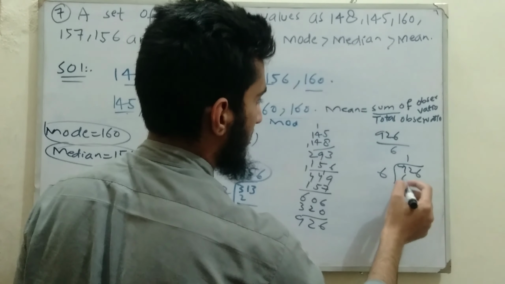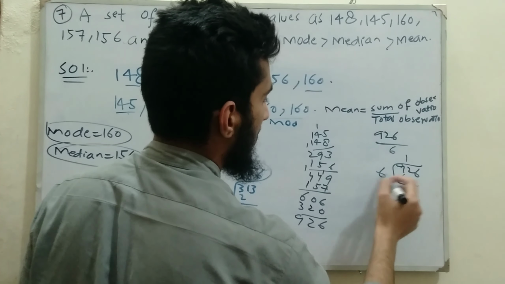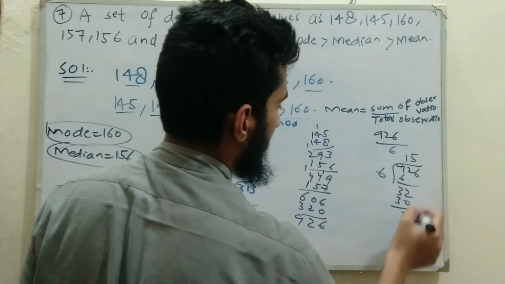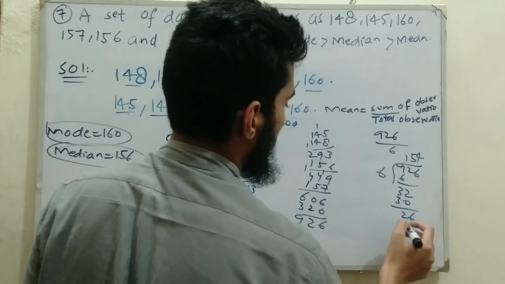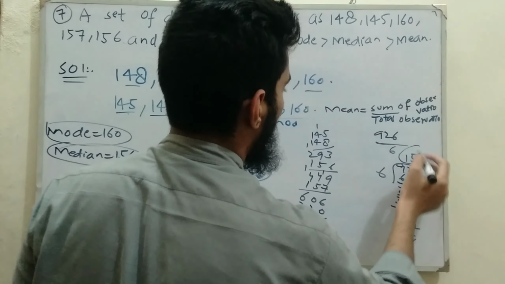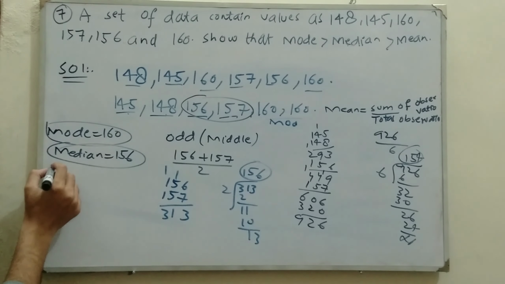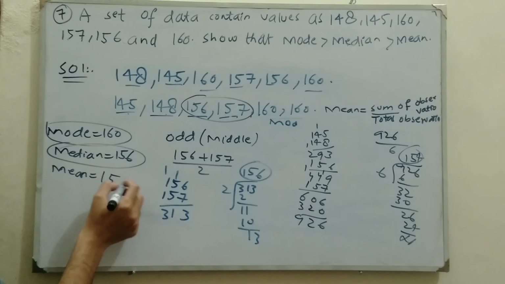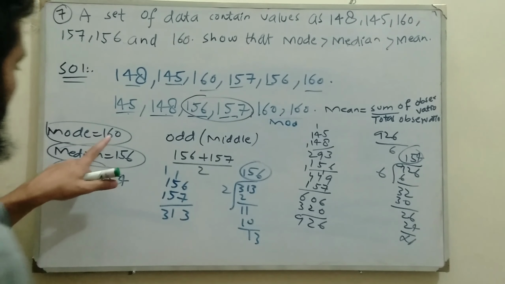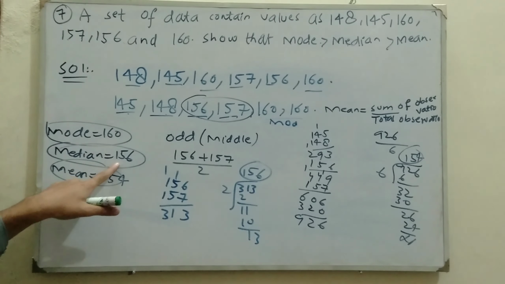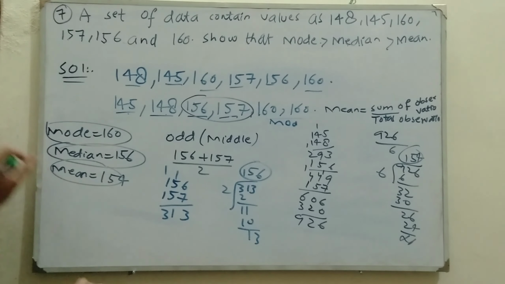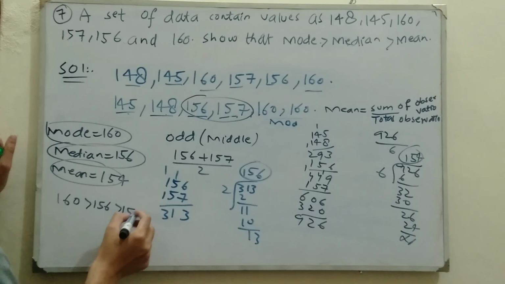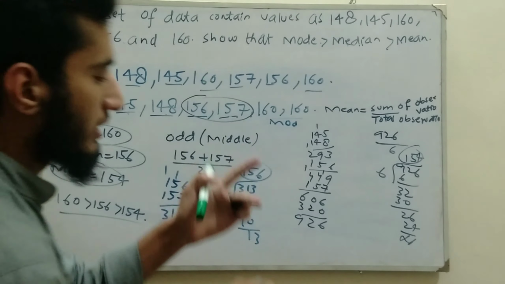So 6 multiply 1 gives us 6, 9 minus 6 is 3, 32. 6 multiply 5 gives us 30, 32 minus 30 gives us 2, and 6 multiply 4 gives us 24. So the answer is 154. So our mean of the given set of data is 154. That tells that mode 160 is greater than median 156, and median is greater than mean, which is 154. So 160 is greater than 156 and 156 is greater than 154. So it all satisfies the given condition.